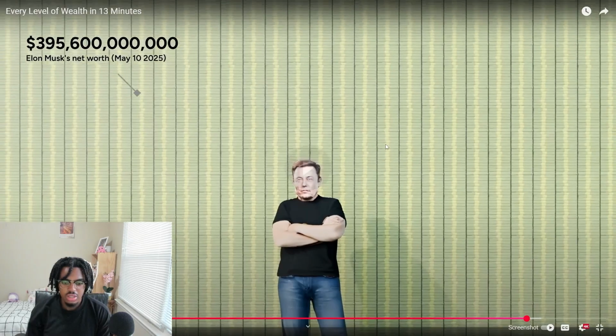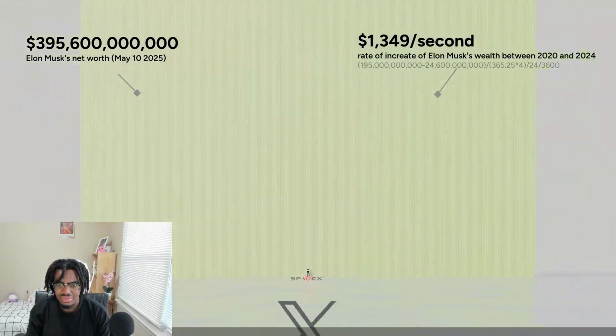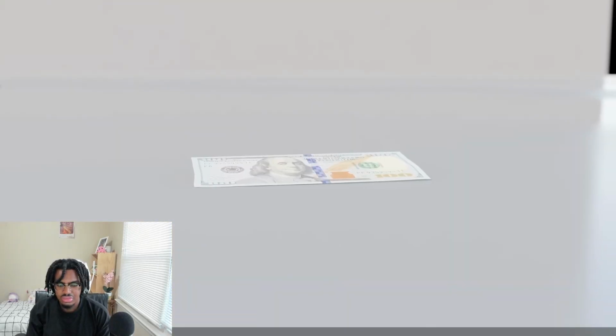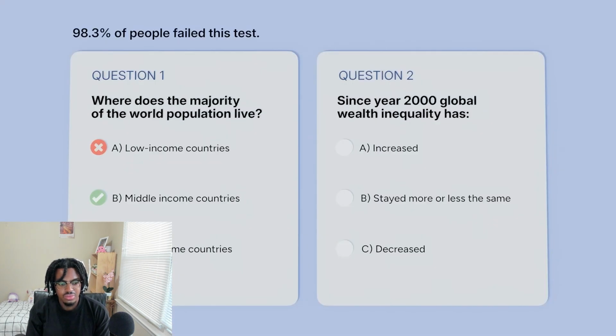Like, what the hell? Between 2020 and 2024, Elon Musk's wealth grew at an average rate of $1,300 per second. If Elon Musk saw a $100 bill on the floor, it would literally not be worth his time to pick it up. So now that we've reached the top, let's revisit question 2.